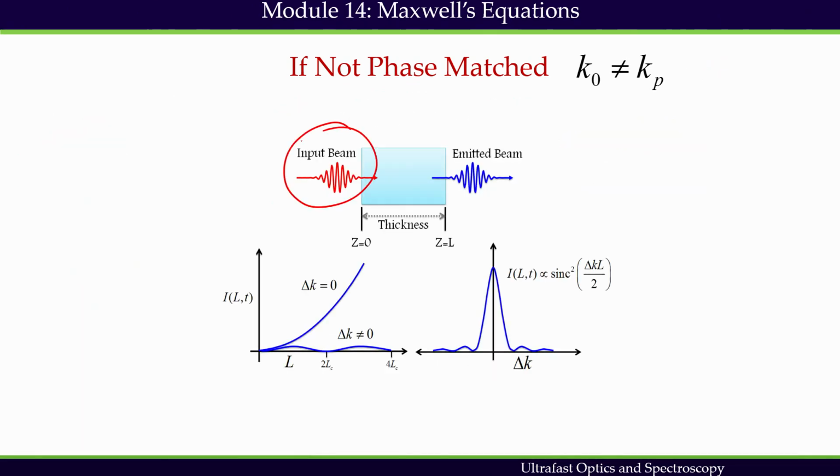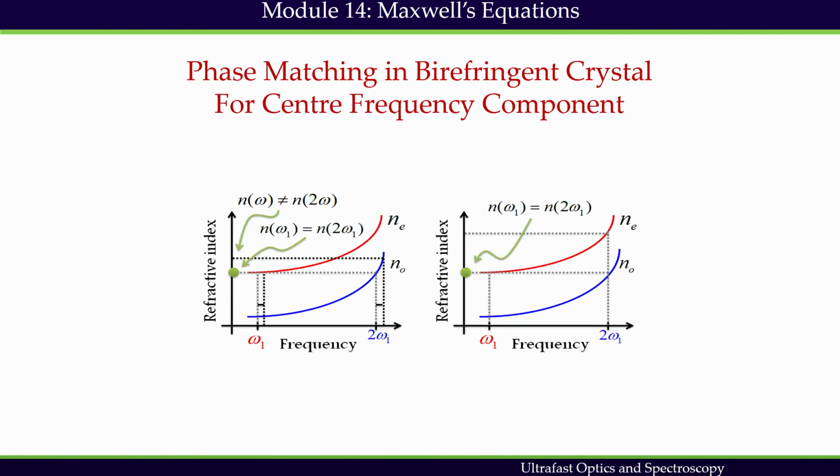I have an input beam now, I have an emitted beam due to nonlinear polarization. Now, this emitted beam intensity I depends on this cardinal sine function. If it is phase matched, then always the intensity will grow, but if it is not phase matched, then intensity will drop down very quickly as a function of the length. If we increase the length, it will drop down immediately. We have seen all this behavior in module 3 already.